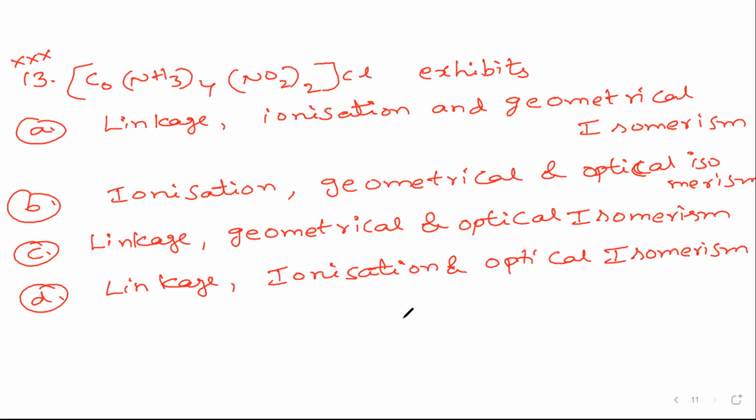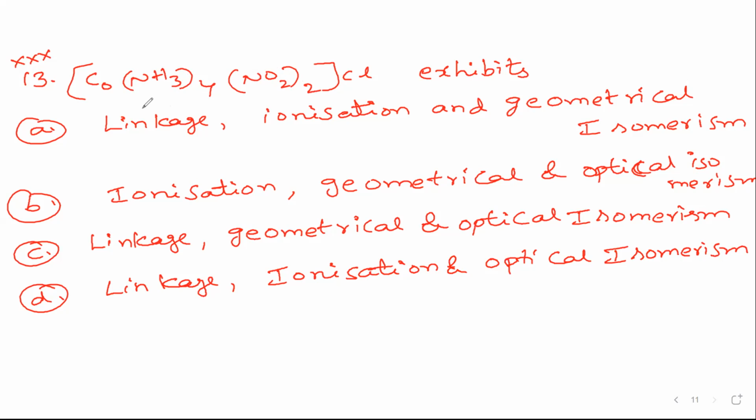Now carefully observe the structure, cobalt. So what is the name of this compound? Nitrogen two times are there, so nitrito-N twice, dinitro, and here tetraammine. So tetraamminemonochlorodinitrito-N cobalt(III). This is the compound name, and now we have to check which type of isomerism this type of compound will show.